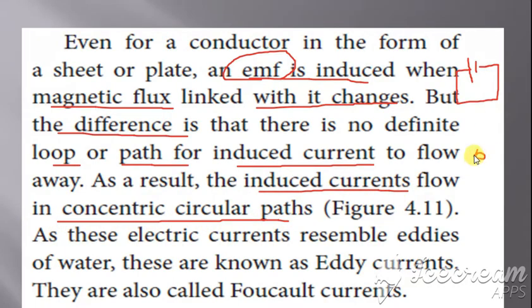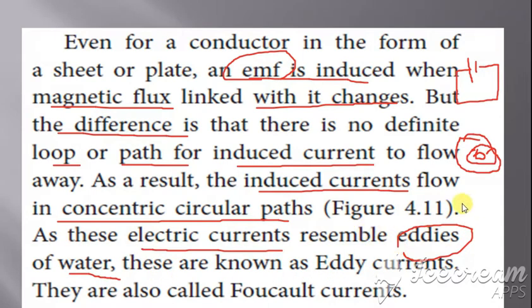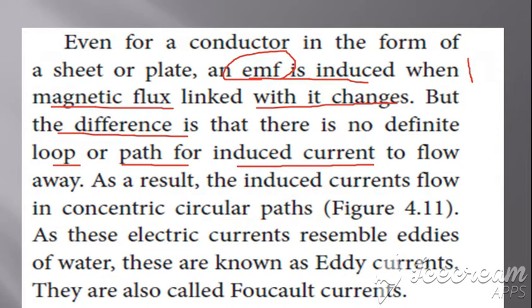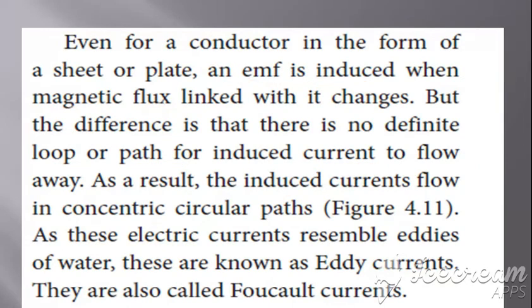We saw in the diagram that it flows in the form of concentric circles, as this electric current resembles the eddies of water. If you have stable water and you throw a stone on it, it forms concentric circles like this. That is said to be eddies. Since the current resembles eddies, it is called eddy current. The other name for eddy current is Foucault currents. Clear with this? Eddy current is formed because of the change in the magnetic flux. That is the main thing you have to know.